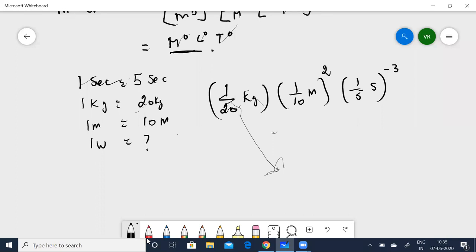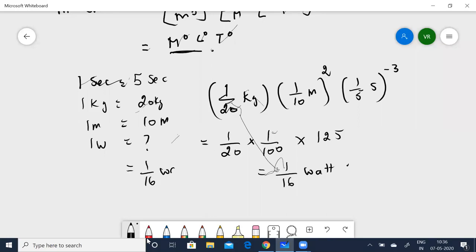When I calculate this, I get 1 by 20 times 1 by 10 squared, which is 1 by 100, times 5 raised to the power of minus 3, which is 1 by 125. When I simplify this, I get 1 by 60 watts. So this is going to be 1 by 60 watts.